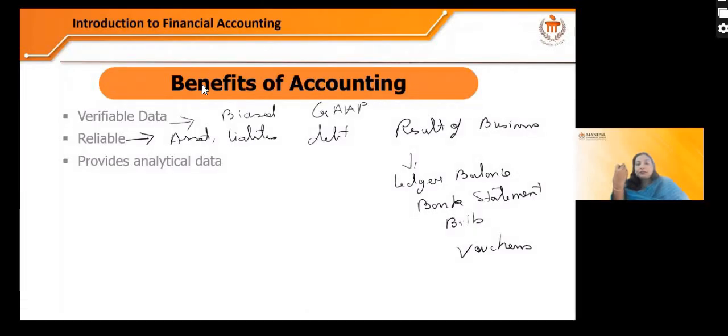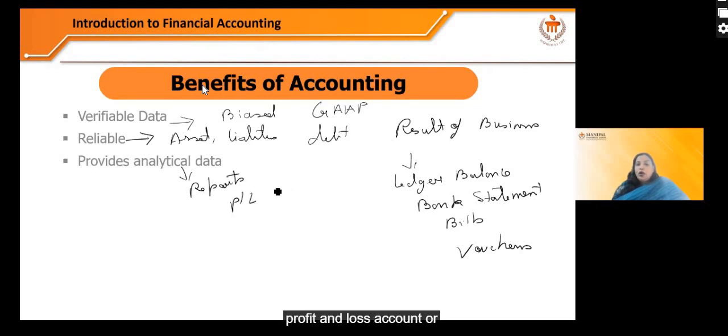And then it provides analytical data. Analytical data means analytical reports. What are those? Profit and loss account, or we can say income statement. These are prepared.